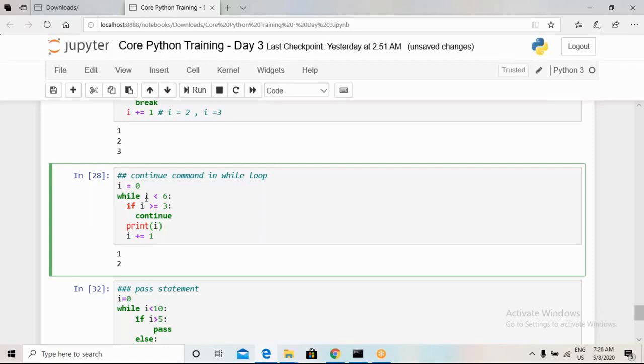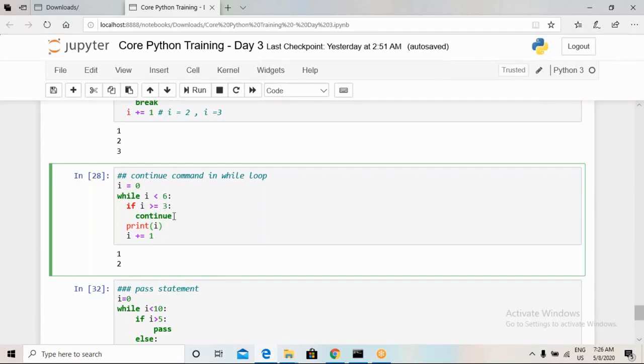Now the value of I is 1. The while loop will check whether 1 is less than or equal to 6. This is true, so it will enter, and it will check whether I is greater than or equal to 3. It is not, so it will not enter this if condition, and it will print I. It will do this iteratively up to the point where the value of I is equal to 3, or greater.